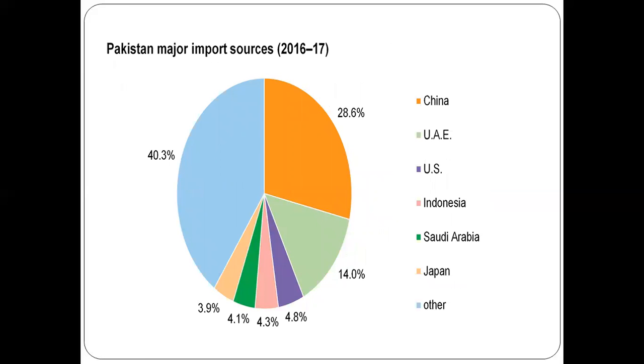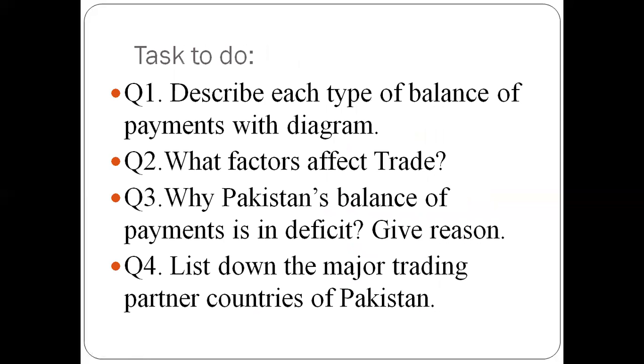Now here you can see Pakistan's major imports, the countries from which we import. Number one is 28.6%, our imports from China. Then secondly UAE, third US. Then Indonesia 4.3%, Saudi Arabia 4.1, Japan 3.9, and 40.3% with the rest of the countries of the world.